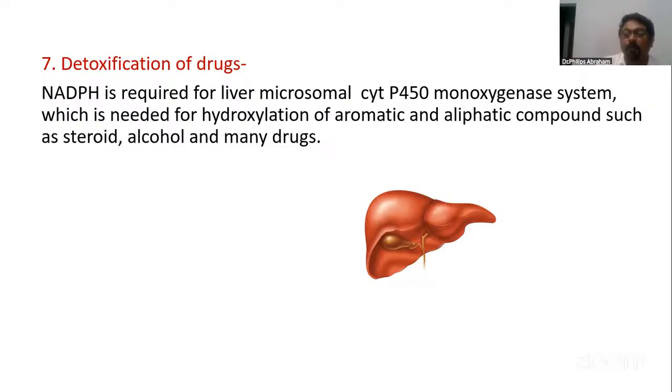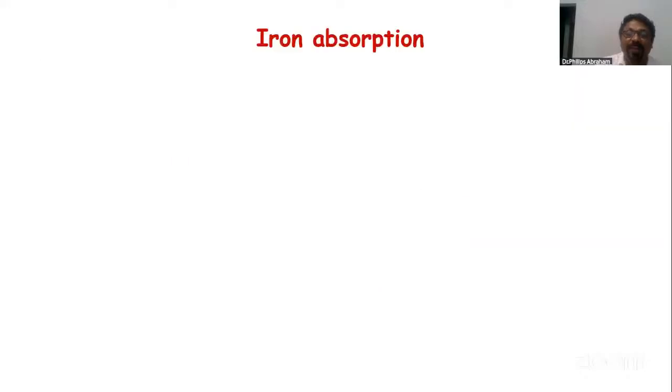I'll maybe discuss 1 or 2 more topics today because of the constraint of time. Another question is about iron absorption. Why is iron absorption important? Because listen very carefully. For most biomolecules or compounds that we take, the level in the body is maintained at the level of excretion. That means if we take them, okay, they're absorbed, and the extra is excreted out. For example, with a vitamin B tablet, if we take a B complex tablet, the next day morning your urine sample will be yellowish in color.